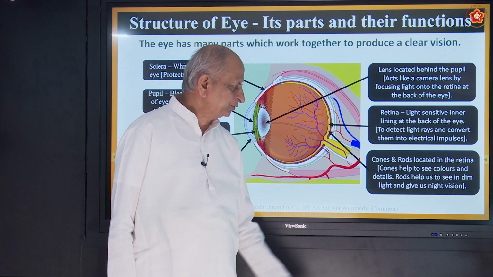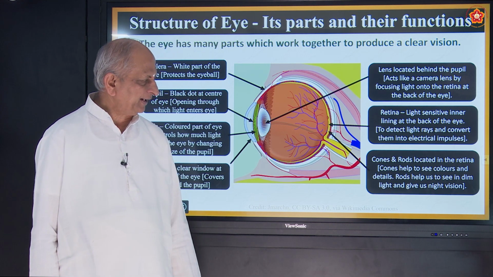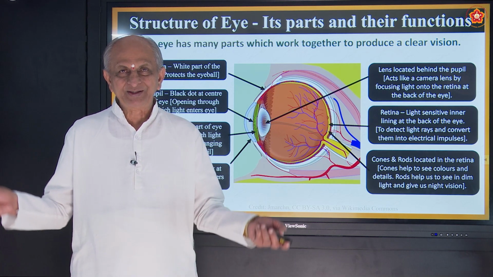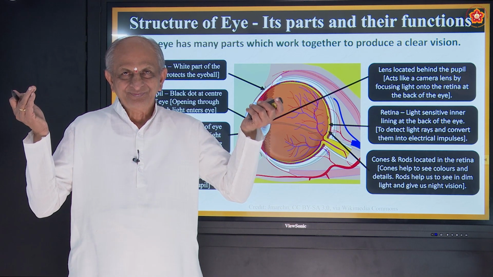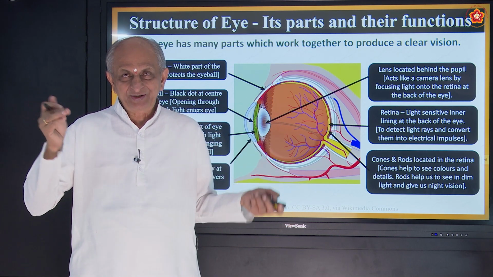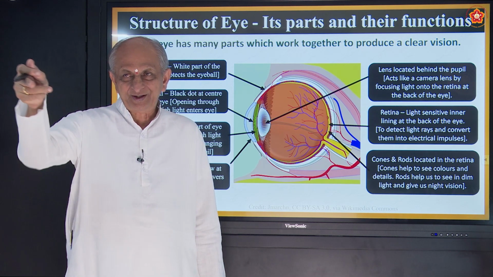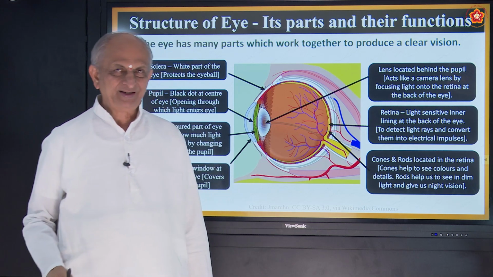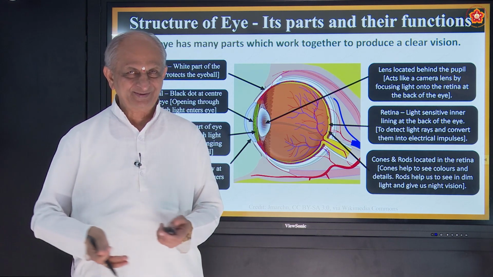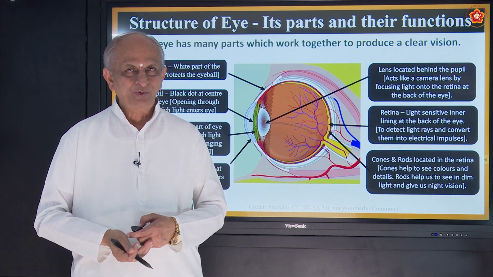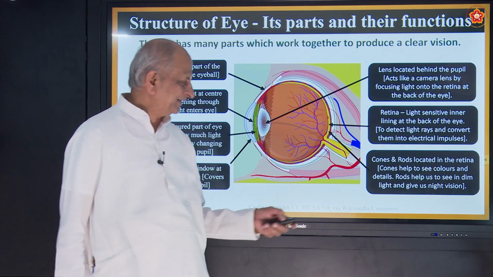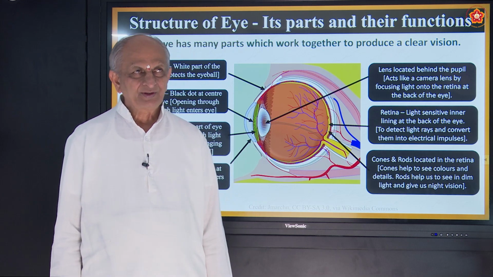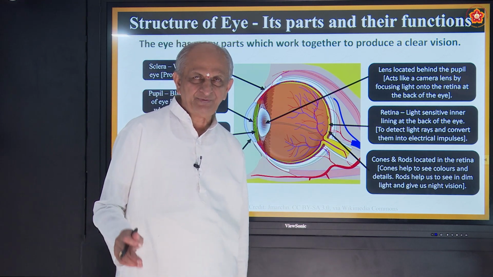Rods help us to see in dim light and give us night vision. At night, when the current goes off, even if there is no light, you can make out, oh, my torch is there, my mobile is here, my bed is here. Who does it? That is detected by the rods. Similarly, cones identify colors.